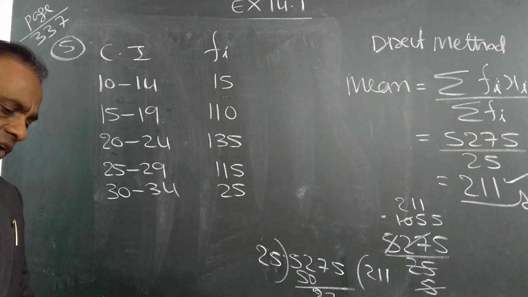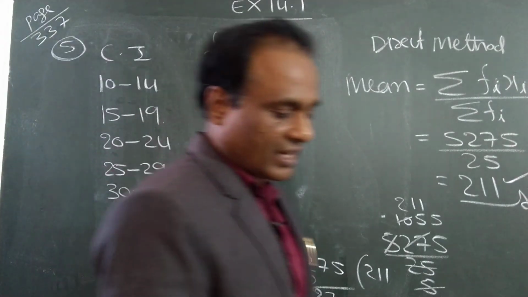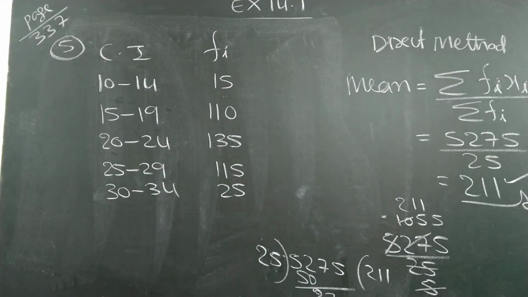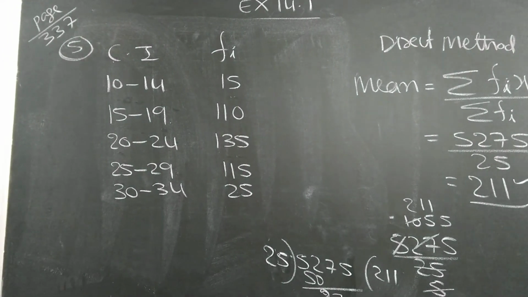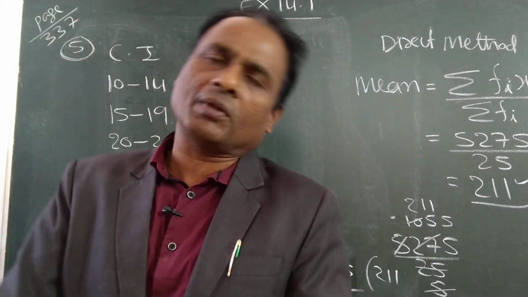Same method, you try to do it and get the answer. Get the answer and compare your answer with the textbook answer. All of you do this and let us conclude. And tomorrow I will continue and the remaining problems I will explain tomorrow.